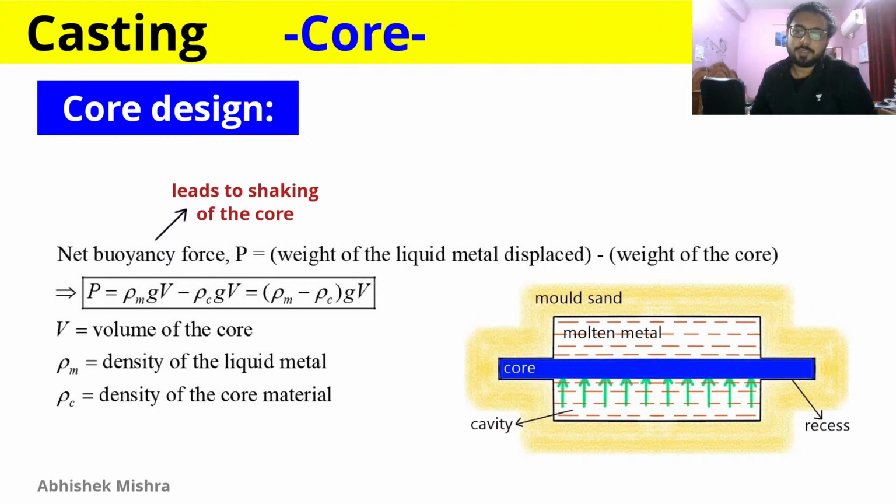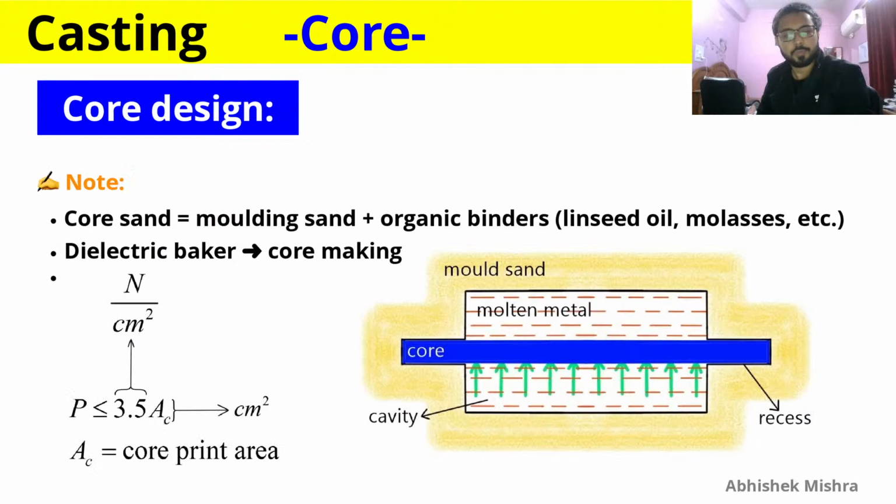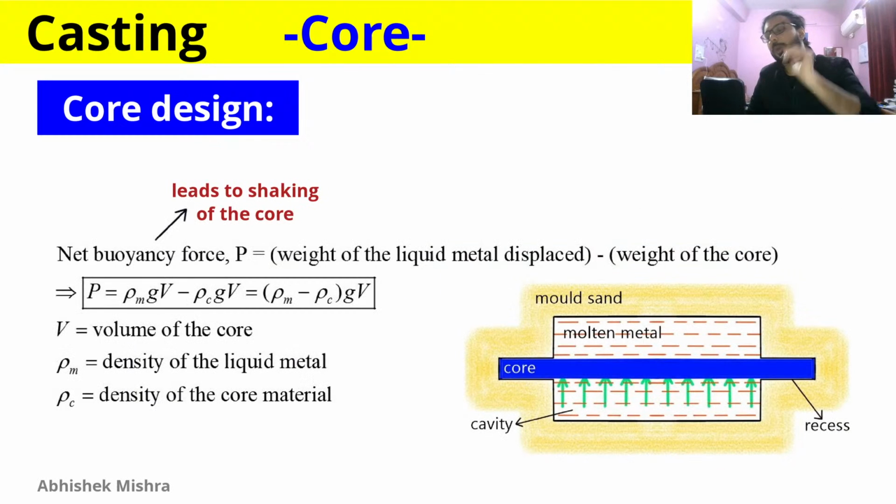So that volume V is the volume the core takes inside the cavity. By subtracting, we find the net buoyancy force as the difference between the molten metal density and the core density, times G V, where V is the volume of the core, and the densities are also given on the screen. That formula will be important for our numerical calculation.